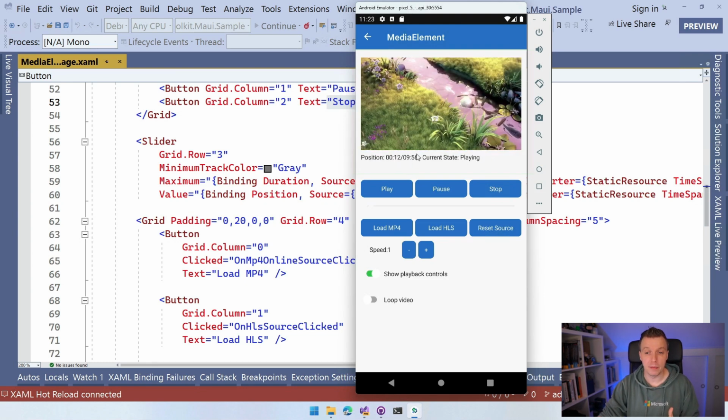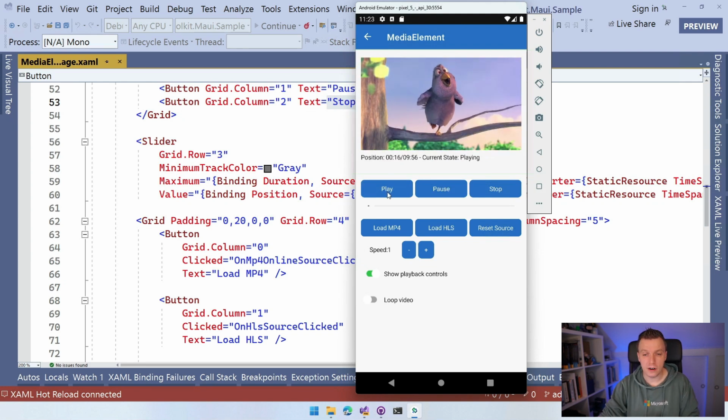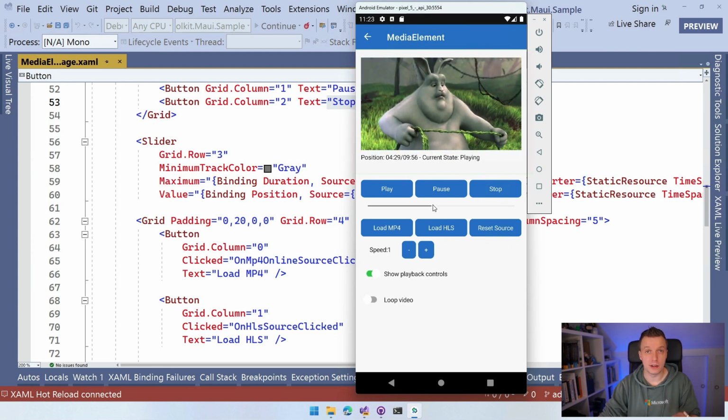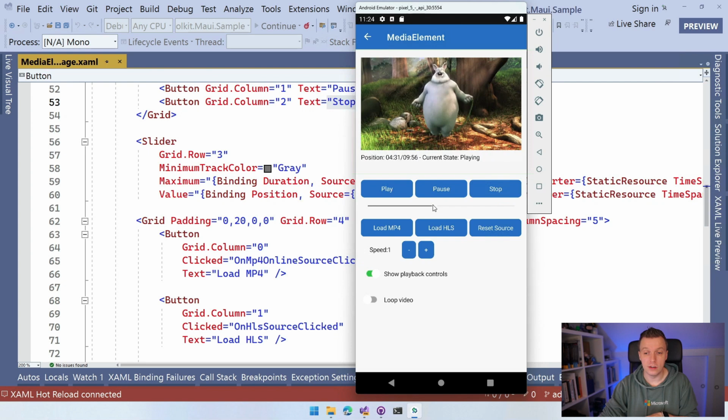And here we have the play button, so it's playing right now. I can say pause, then it stops, right? So it doesn't do anything. And I can press play again. Now, it's not really clear, I think, but here is a little slider. Because of the styling of this page, it's not really clear maybe, but I can just take this one and slide it to here, and now boom, the position is 4 minutes something, right? So I can influence the position right here.